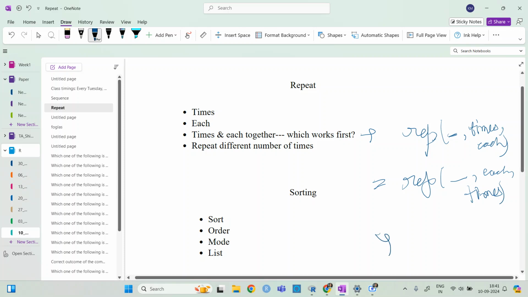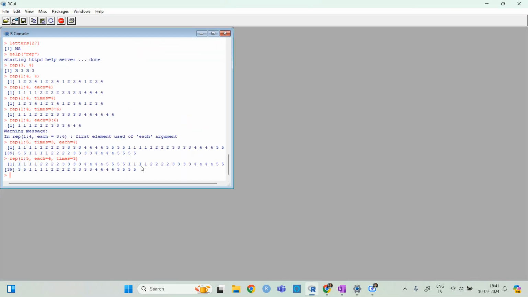And here each works first, and then times works, no matter how you give it.